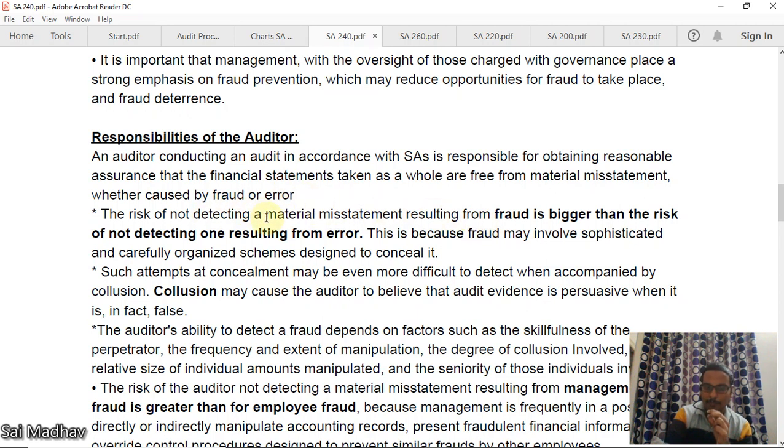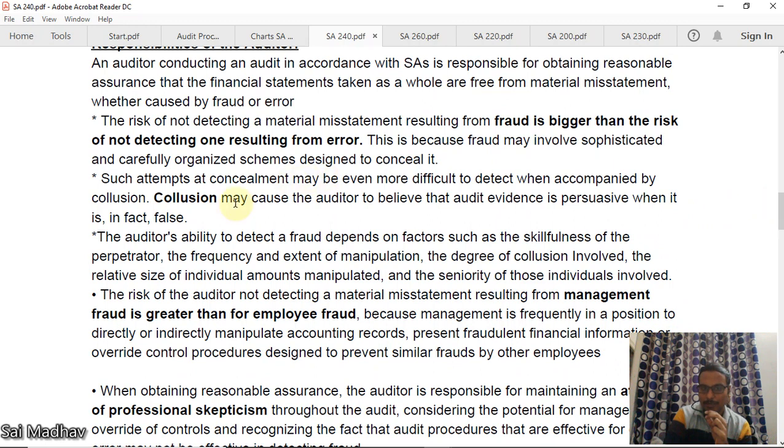The risk of not detecting material misstatement resulting from fraud is bigger than the risk of not detecting it from error, because fraud is intentional. It involves sophisticated and carefully organized schemes to conceal it. Now, collusion. Collusion means all the employees are colluding together. It appears everything is perfect for you, but actually it is not.